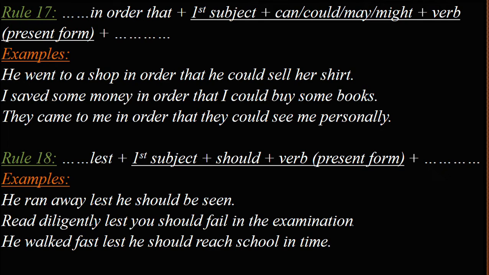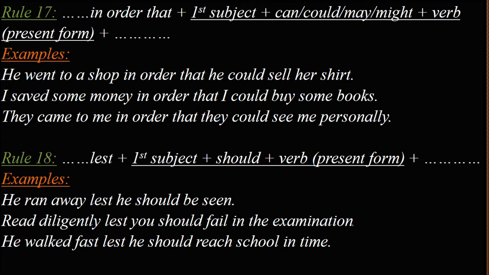He went to the shop. Why did he go to the shop? To sell the shirt. I saved the money. Why did I save the money? To buy some books. They came to me. Why? To see me personally. So to show the reason why, we use in order that.